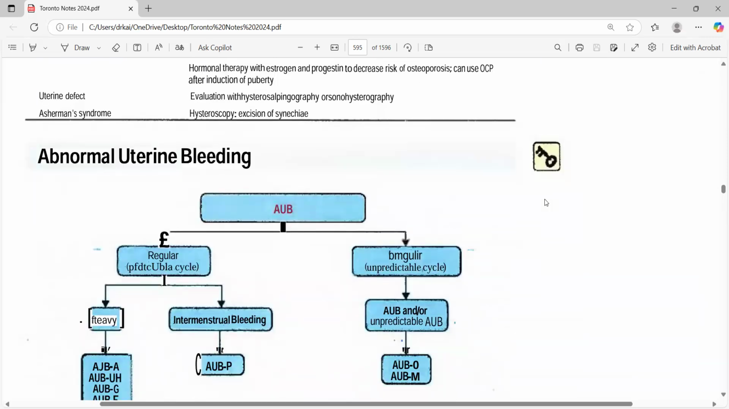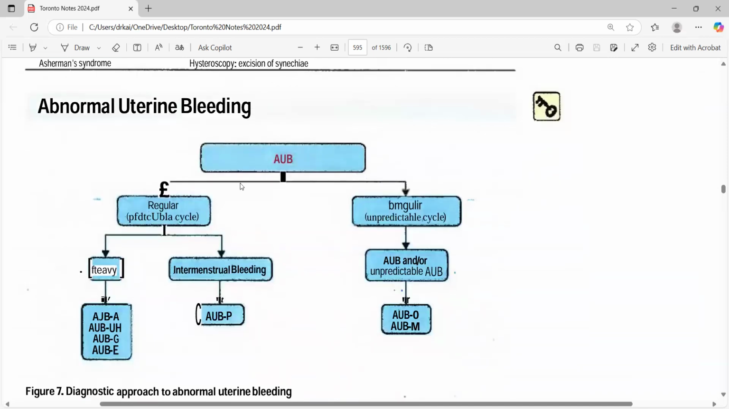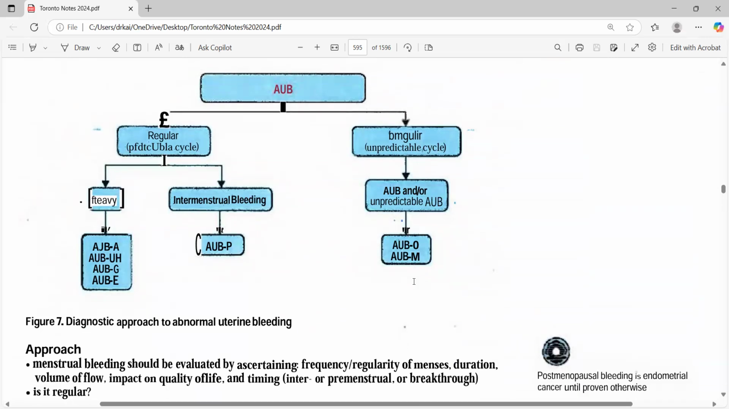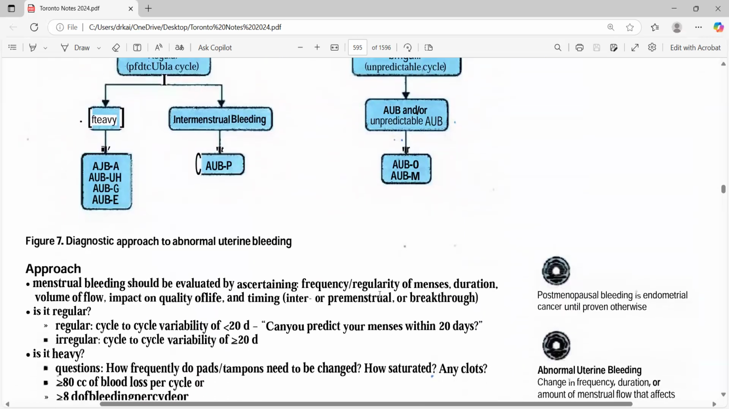Then we are talking about abnormal uterine bleeding. This is also an emergency case. It can present with a lot of bleeding, and this is how you're going to approach it. Usually heavy bleeding could be from the endometrium or from anywhere else. Intermenstrual bleeding, like during the menses, could be polyps. And then there is unpredictable bleeding, which could come from malignancy or from the ovaries.